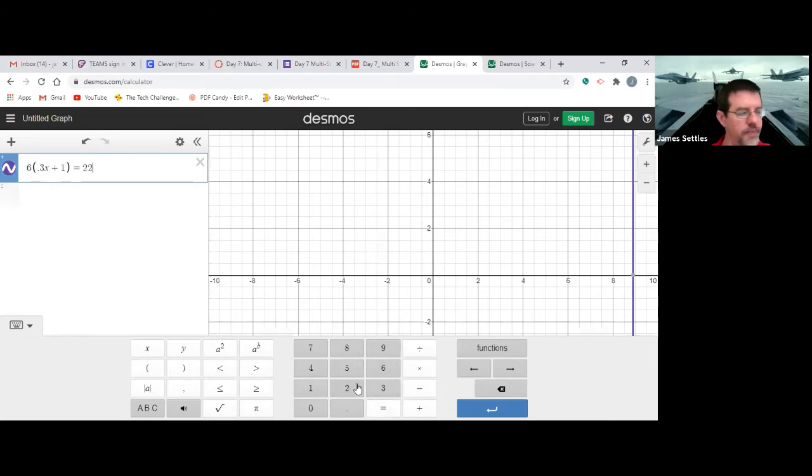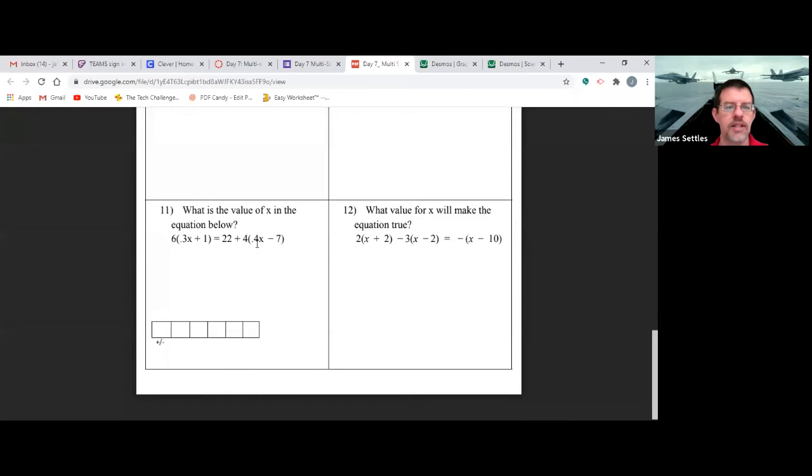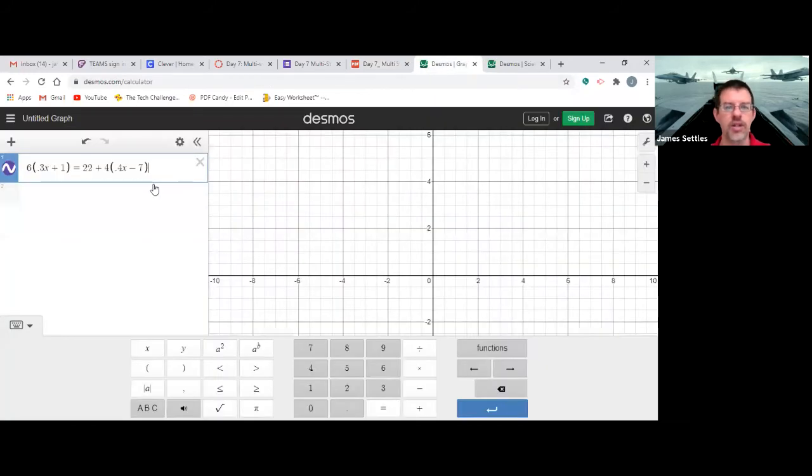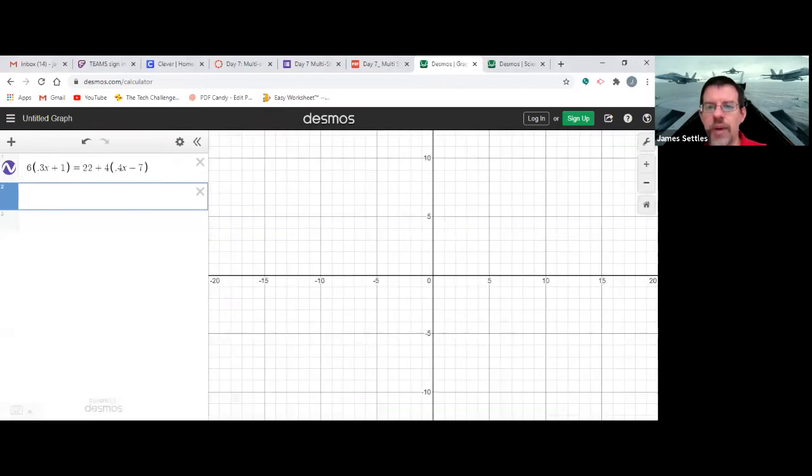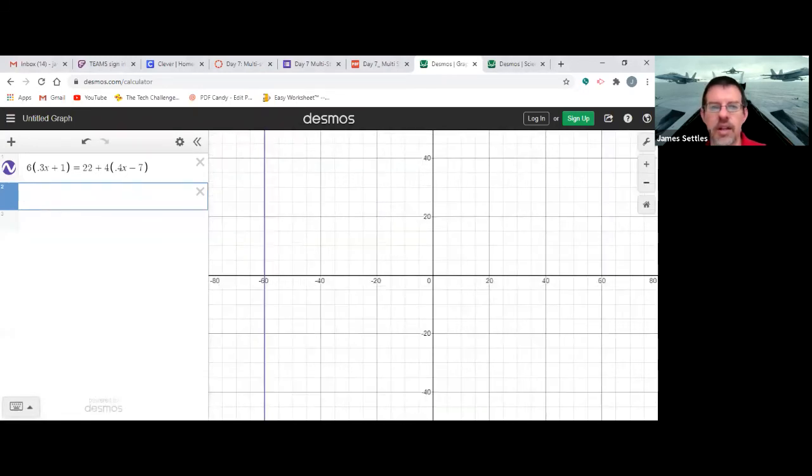So 22 plus 4, parentheses, 0.4x minus 7. See this right here, and know that it's this right here. I typed that in perfectly. As long as you type that in perfectly, we can hit enter, which here is not the equal button; this is the enter button. All right, so nothing shows up. When nothing shows up, we zoom out, and keep zooming out.